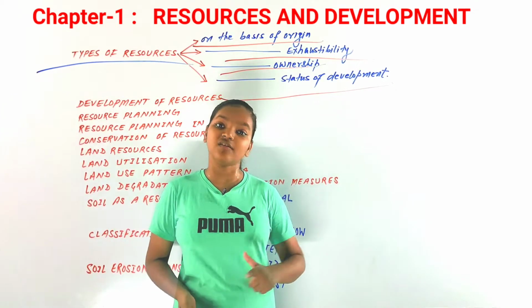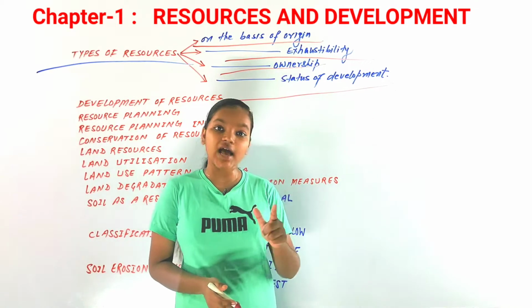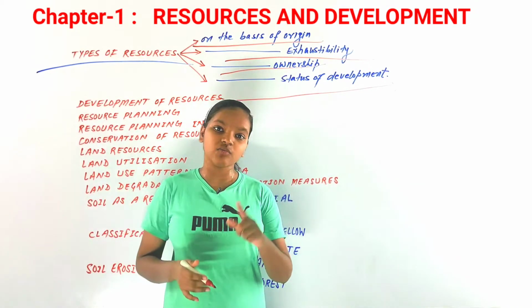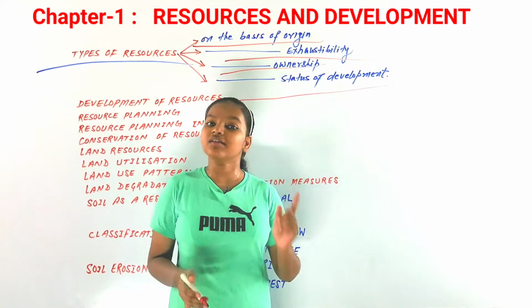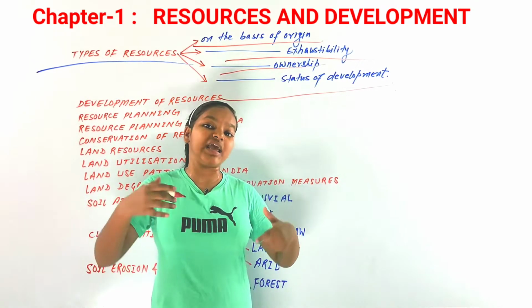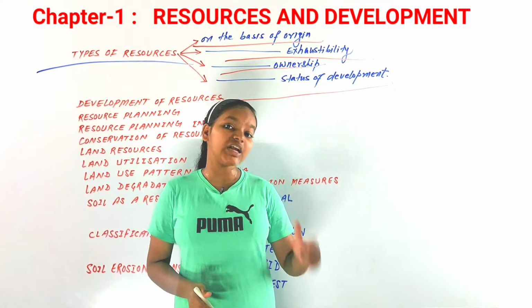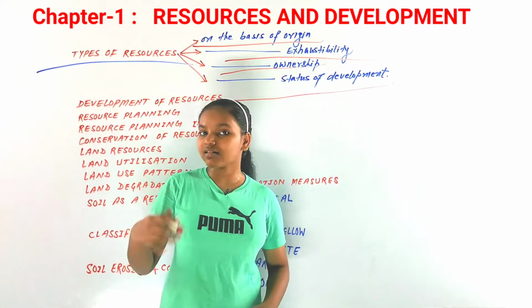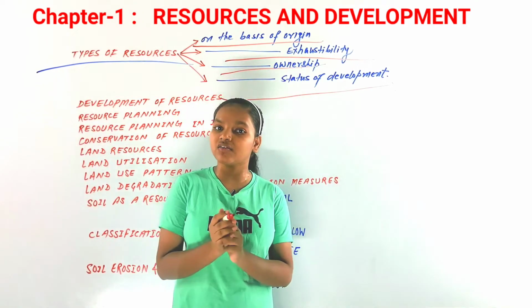After that, on the basis of ownership, we discussed four classifications: international, national, individual, and community owned resources. After that, on the basis of the status of development, we discussed four classifications as well: potential, developed, the stocks and the reserves. So we discussed the classification, the types of resources.